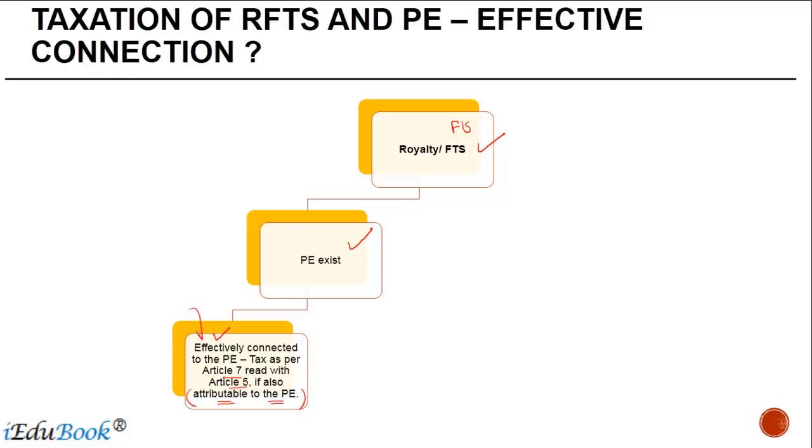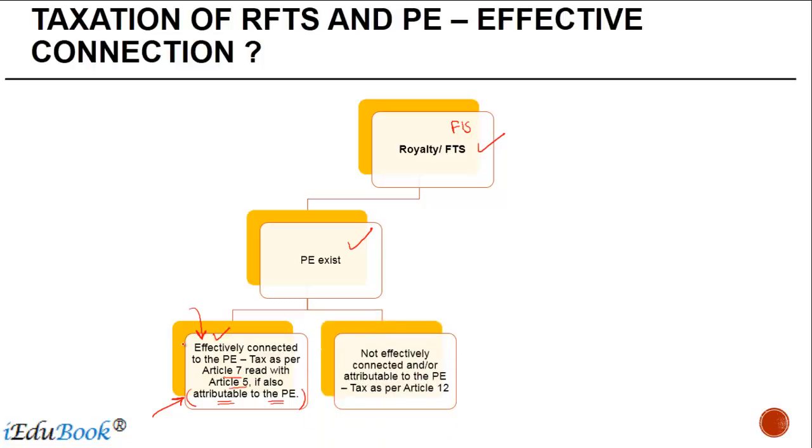Mere effective connection is not enough. Even the attribution should be there. In the treaty, if you see, it uses the words effectively connected and attributable both. If it is not effectively connected and attributable to the PE, then it has to be taxed as per Article 12.